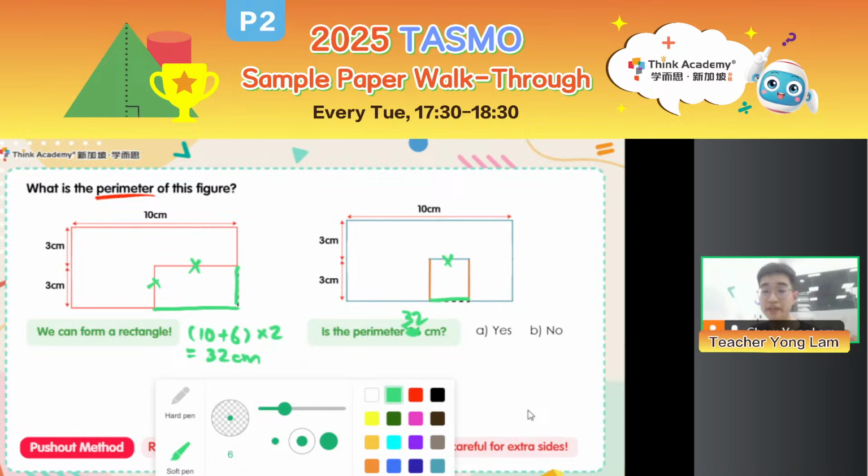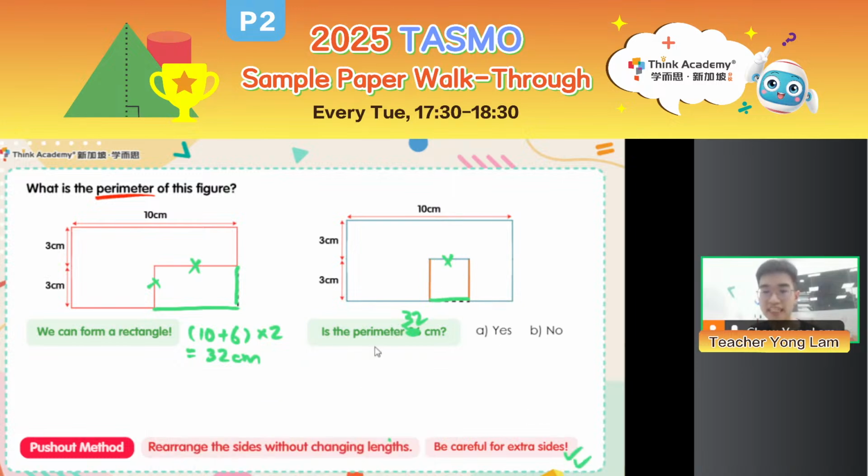So actually, we need to be careful for the extra sides. Other than 32, I will also need to count these 2 lengths as well. Right? How many is it? I don't know. But I also need to count their lengths here to find my actual perimeter. Okay? Why is 6 equal to 10? No, it's not. It's 10 plus 6. Okay? Right. Now, with that, 38.